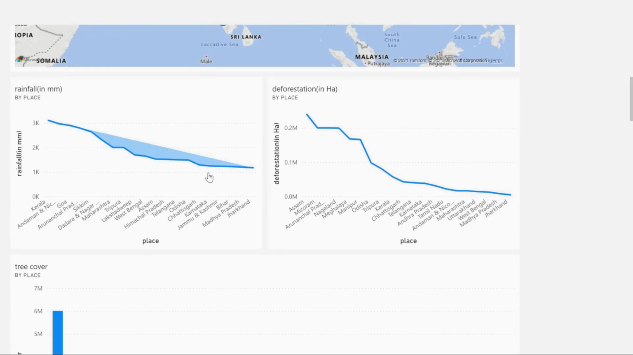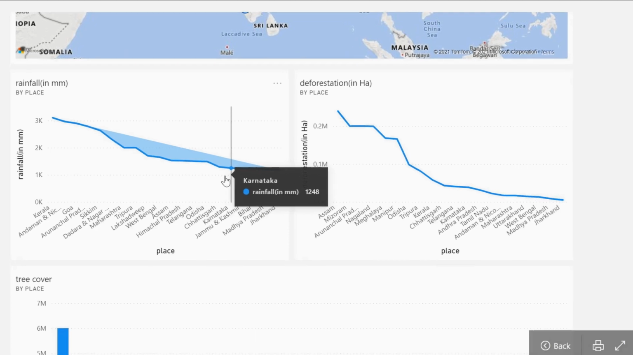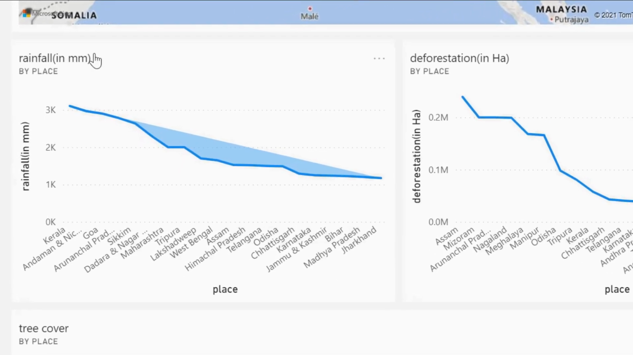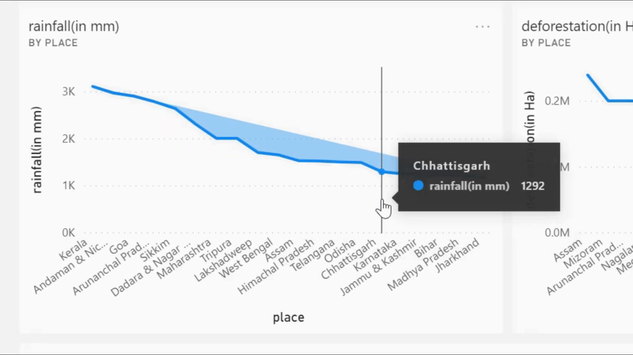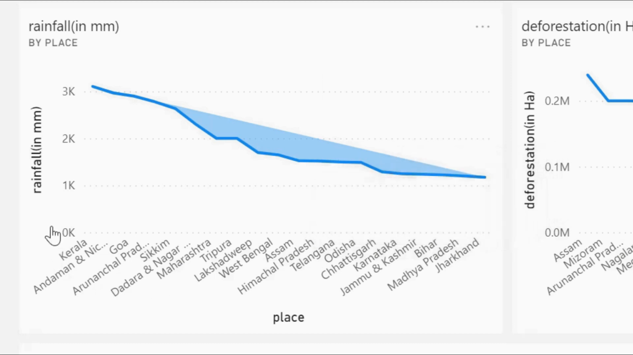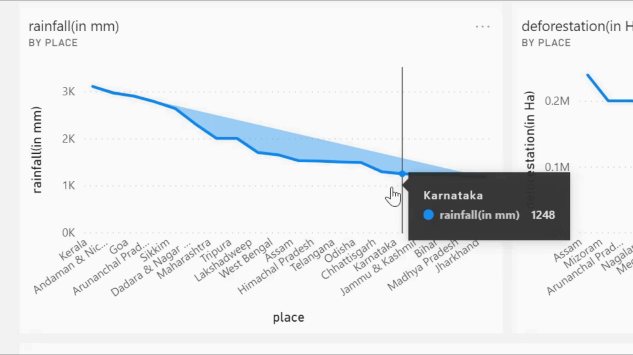This is a stacked area chart, and it shows state-wise rainfall measures. We already had that data in the first one, the map, but I have put it here for the sake of simplicity, so that it would be easy for the user to know the values, if someone wants to know only the rainfall data.